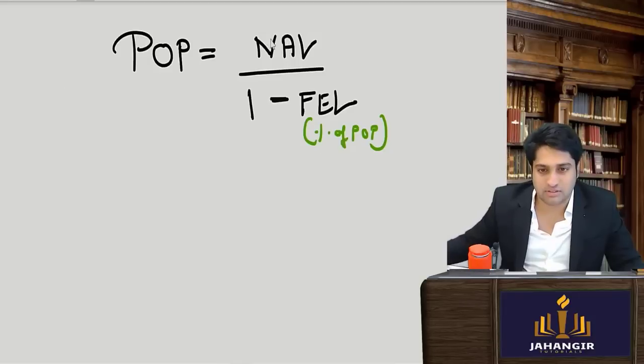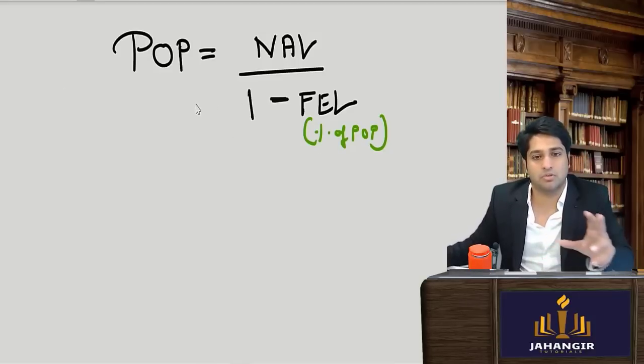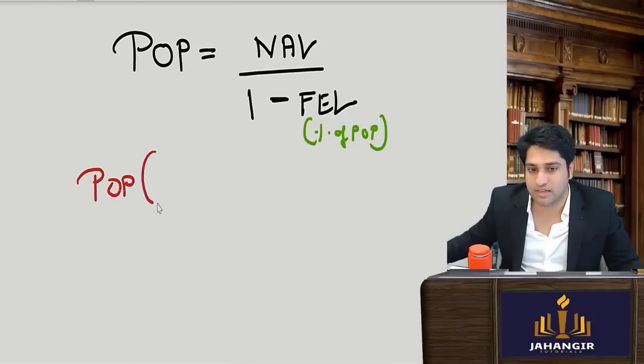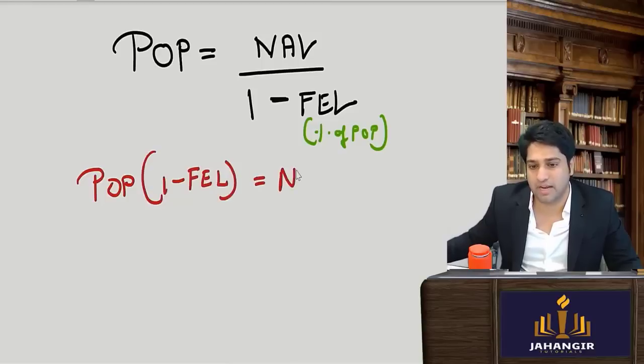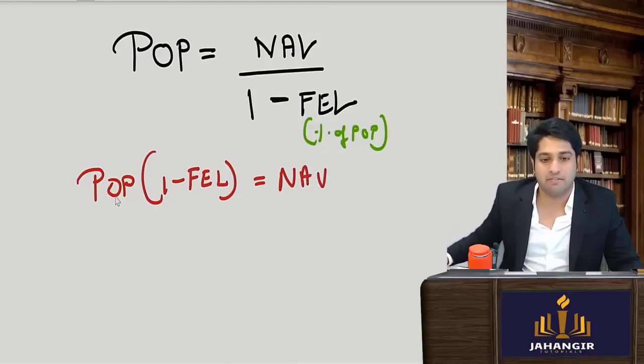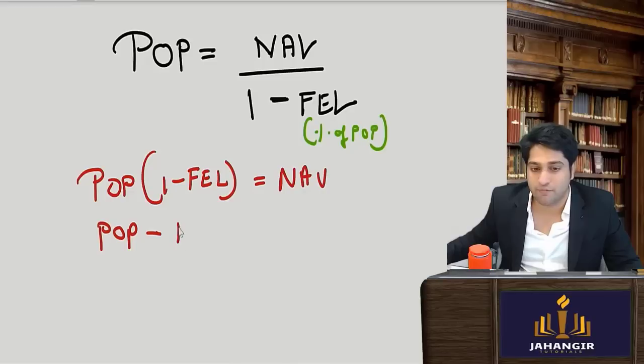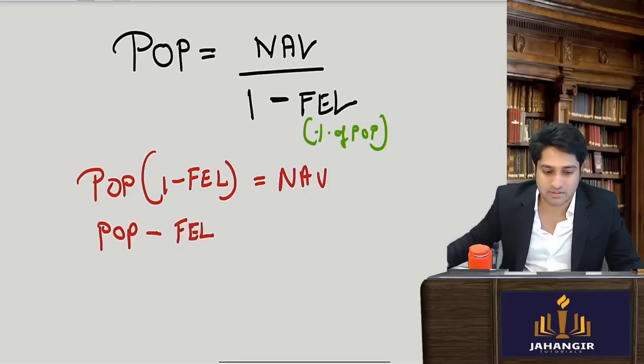So if I have to derive this further, I'll take the public offer price. This is in division, so going to the other side, public offer price into 1 minus front end load is equal to NAV. When I further open it, I'll get public offer price minus front end load, and this is a percentage of public offer price. So if this is 5% of 100, you'll come to know the front end load in rupee terms, yes or no?